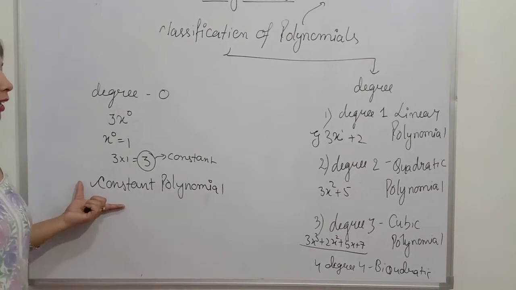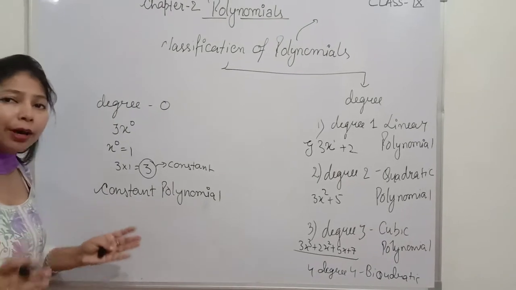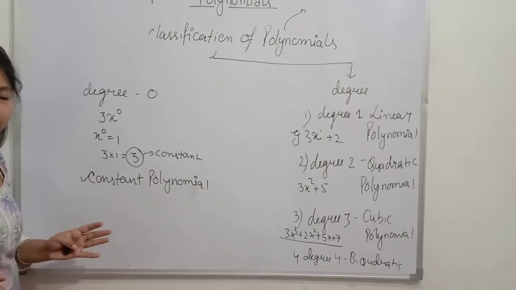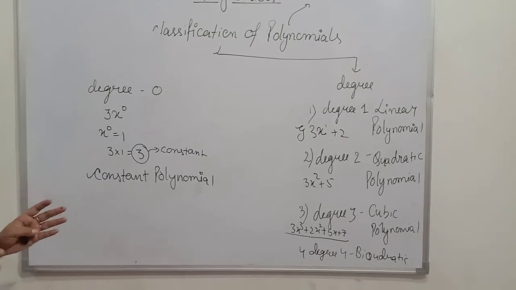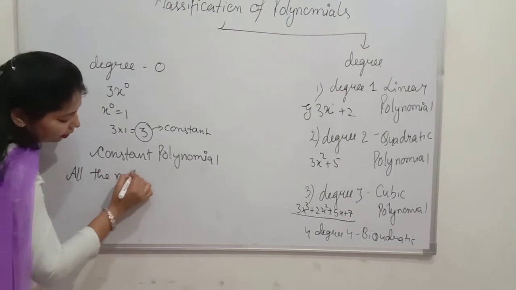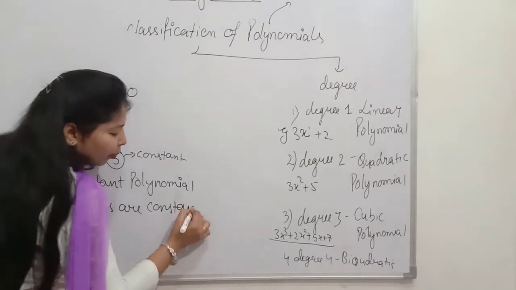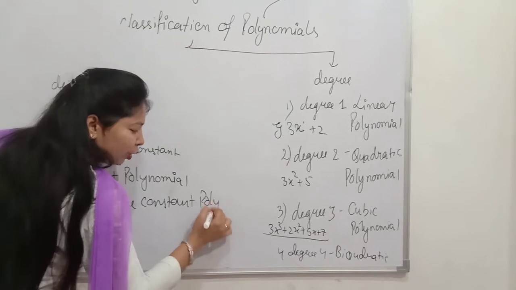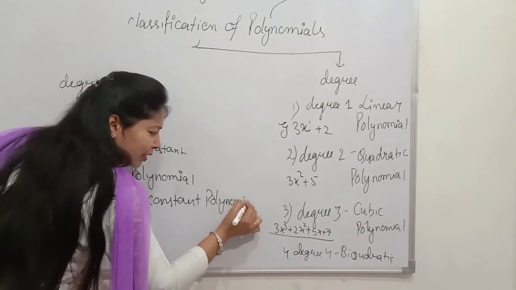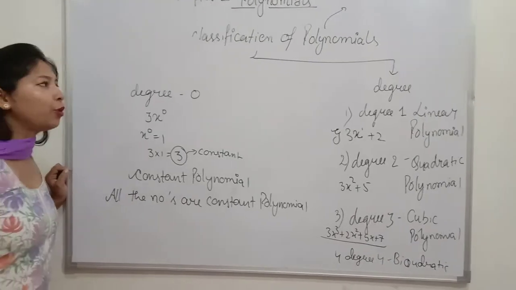Any polynomial having degree 0 is known as a constant polynomial, and all the numbers are constant polynomials. So whenever someone asks you what a constant polynomial is, you can say any number is a constant polynomial.